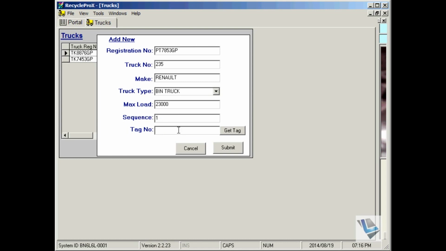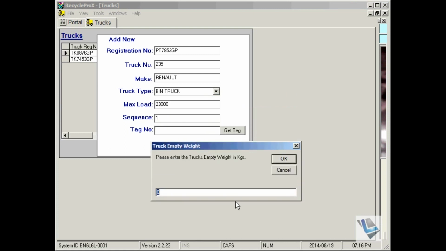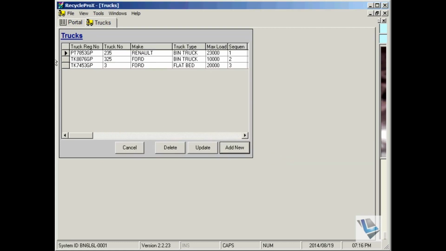Tag number, if you use a tag unit system, in this case we don't have one, so we just say submit. Then the regular driver of the unit, 1, say OK. And the normal truck weight, we said the maximum load is 23 kgs, and say the truck weighs, say, 5,000 kgs, say OK, and then the truck has been added in the first place.